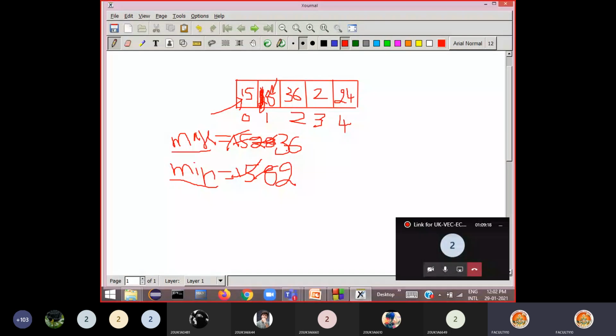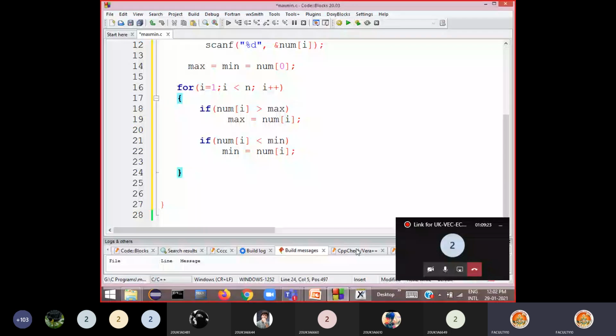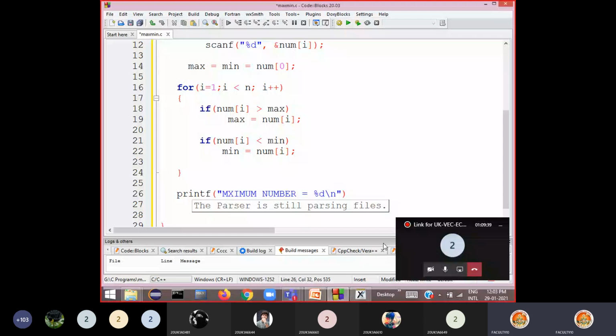Now if you print these two variables, you will get the maximum and minimum value. So after coming out of this loop, here you print the values. So printf, maximum number is equals to %d, comma max. Where is it? In the variable called max.